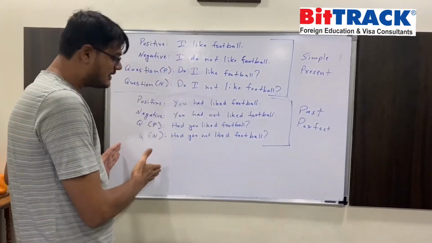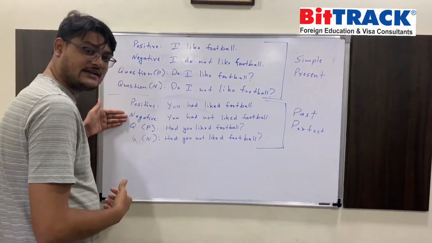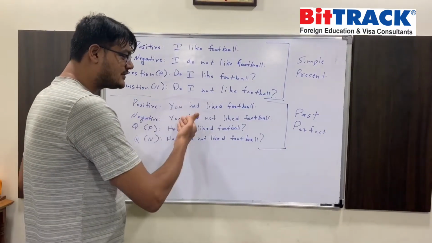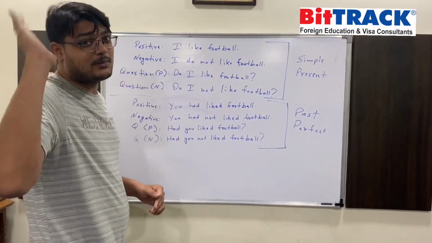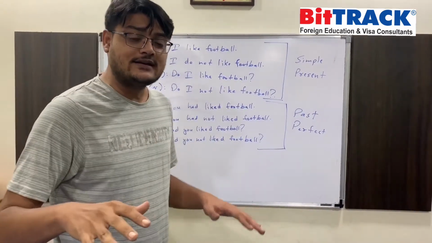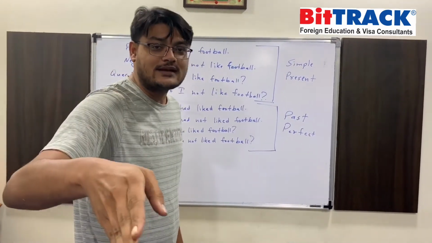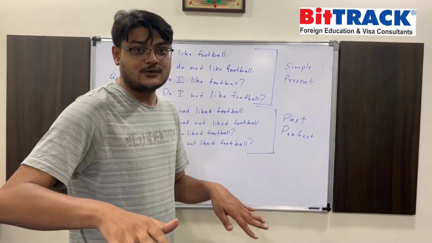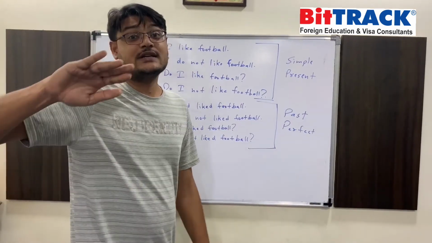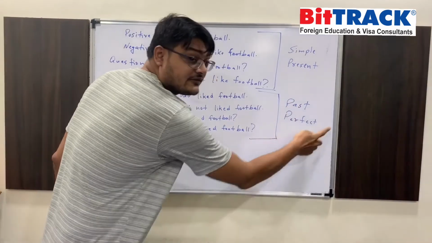And the same concept is followed here. You have the positive statement, you have the negative statement, you have the positive question and the negative question. The positive question would be, you had liked football and that activity got completed. You used to like football and then you stopped liking it. Right? It stopped. Your action of liking football stopped. So that action is completed. Remember what I said? Completed action, perfect aspect.